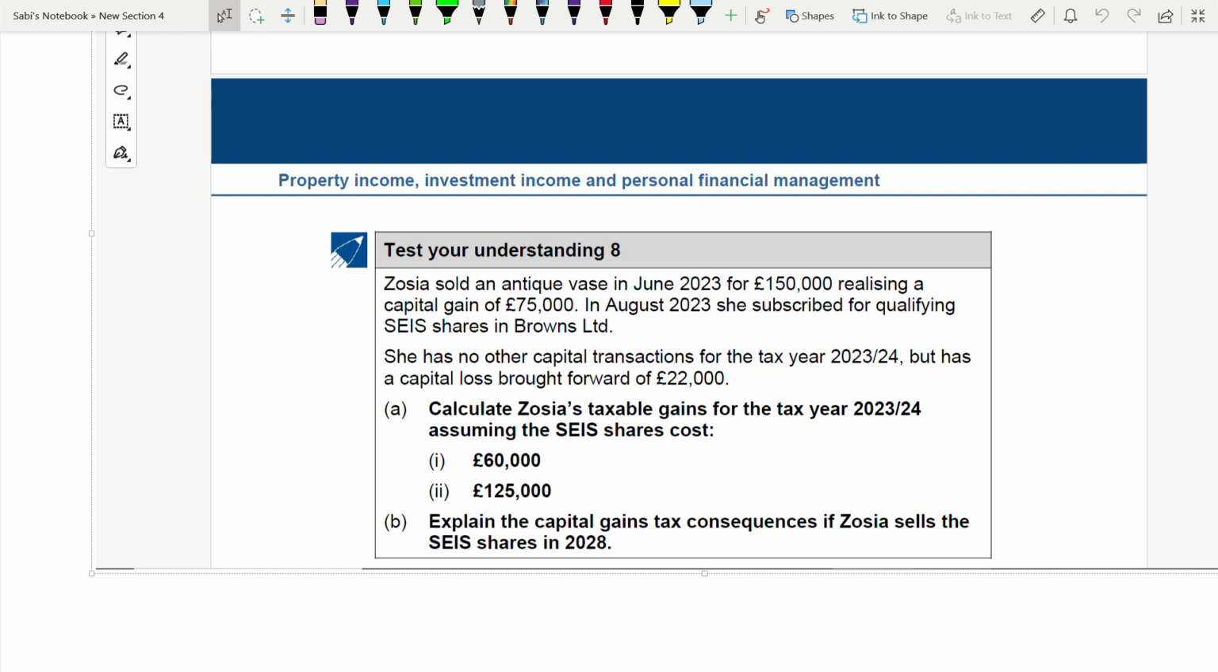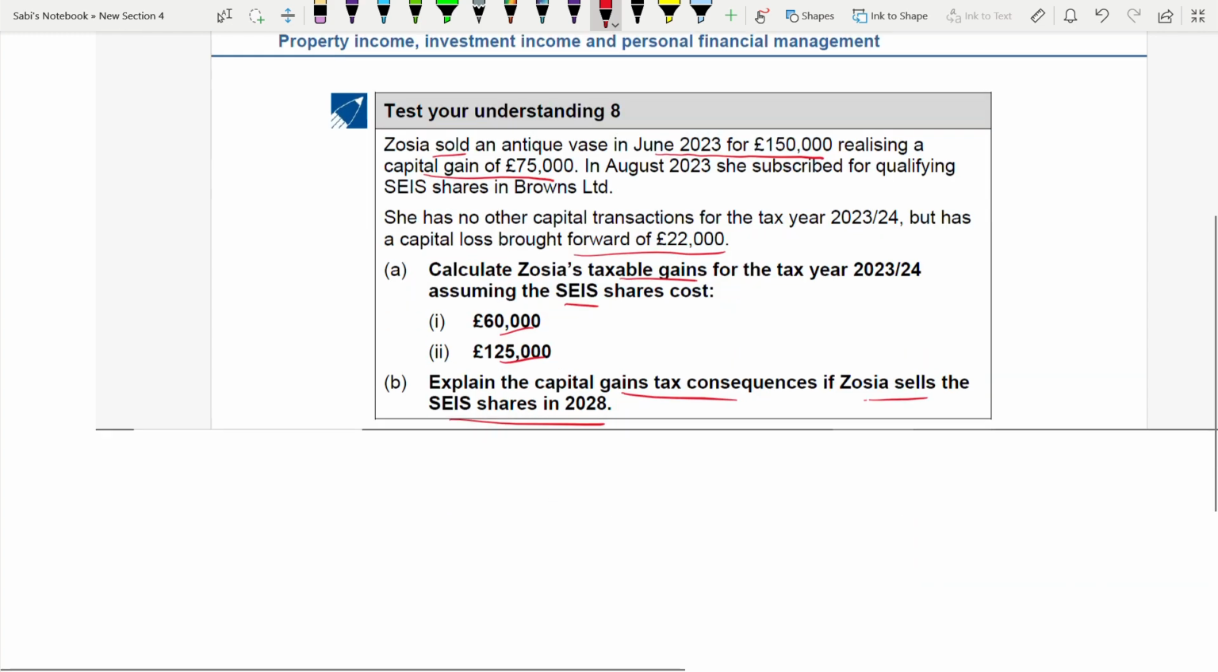Test understanding 8. You have to calculate the taxable gain of Zosia, assuming the SEIS shares cost 60,000 and 125,000. Explain the CGT consequences if Zosia sells the SEIS shares in 2028. She sold a vase in June 2023 for 150,000. The capital gain is 75,000, and the capital loss brought forward is 22,000. Okay, so we'll make the working.